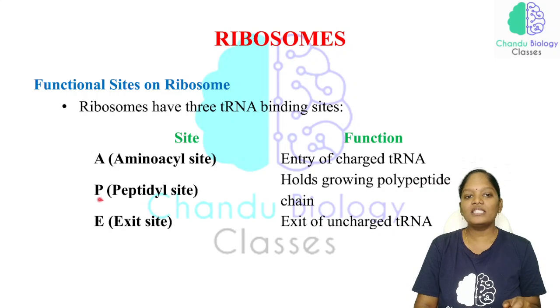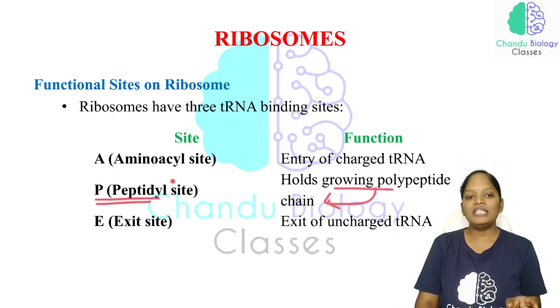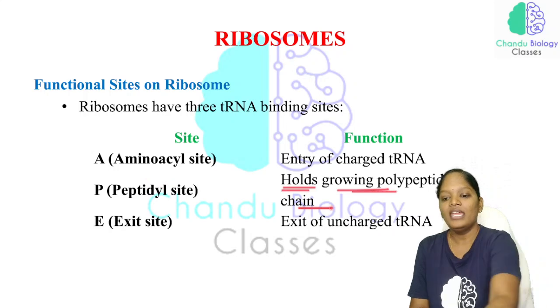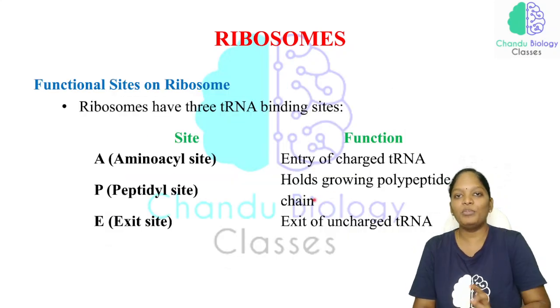And the P site is the site that holds the peptidyl chain. The P site is called the peptidyl site, and it is the one holding the growing polypeptide chain. Let me explain with the picture also.